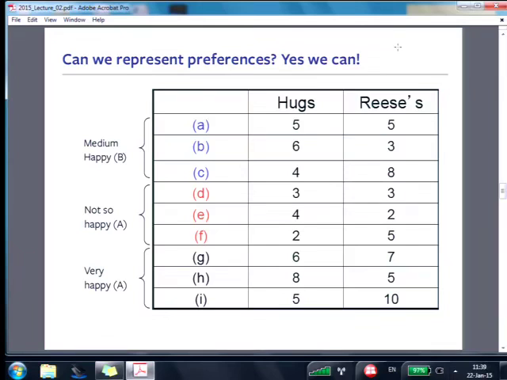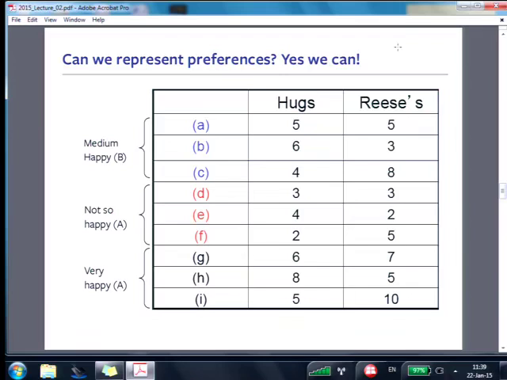Yeah? Here's another set of 3 bundles that also have this property, that those 3 bundles in red, D and F, give the same utility. 3 and 3, 4 and 2, and 2 and 5 all make Max just as happy. You can quickly tell me, would you rather have A or would you rather have D? Remember, more is better. It's all you need to know.